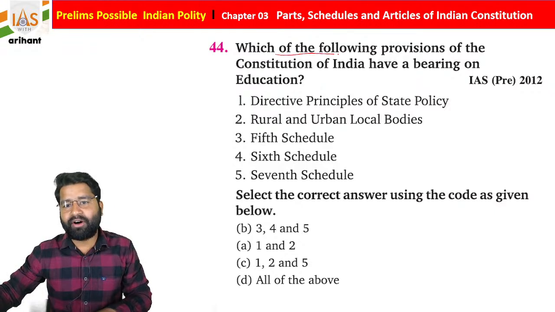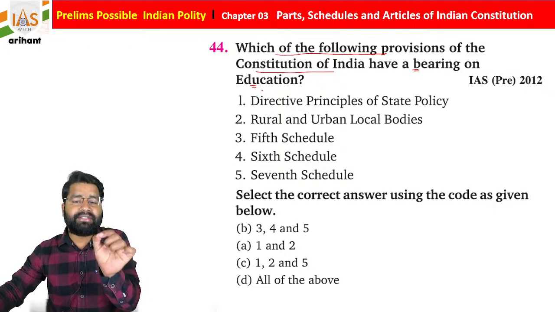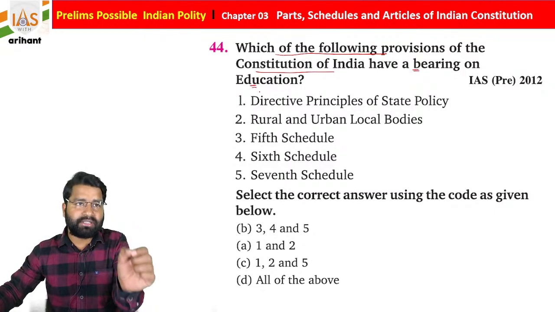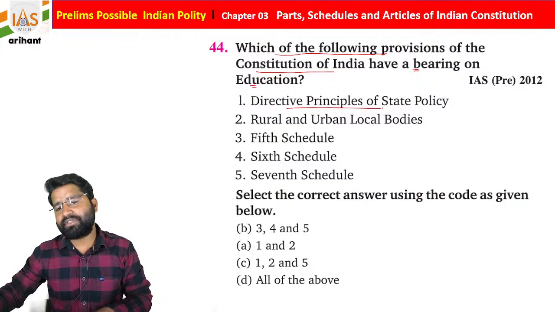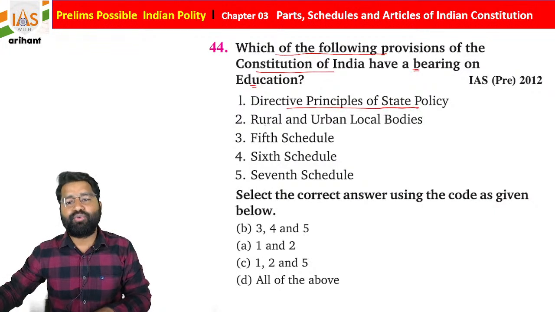Now, which of the following provisions of the Constitution of India have a bearing on education? Means where this education-related term or provision is included: the Directive Principles of State Policy, rural and urban bodies, the 5th Schedule of the Indian Constitution, the 6th Schedule, the 7th Schedule.